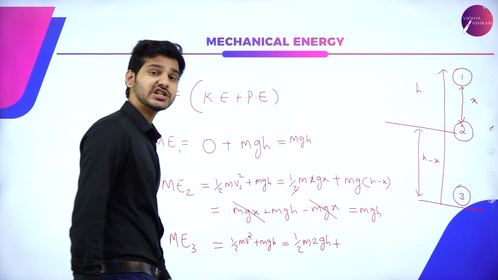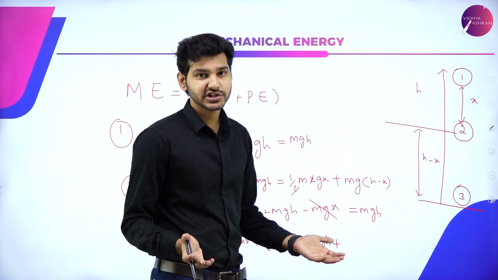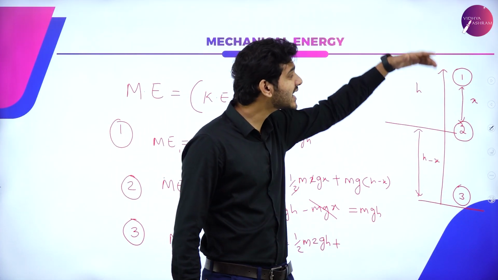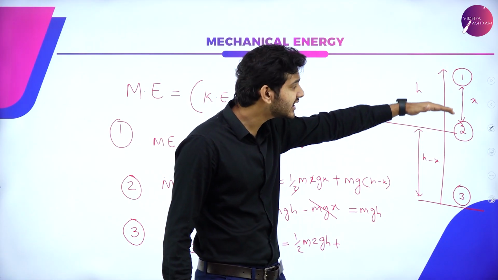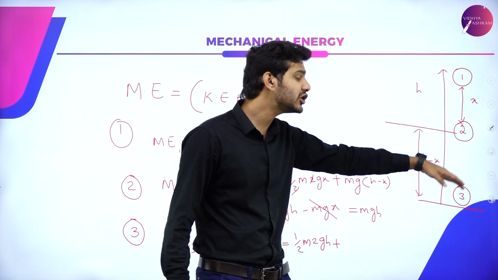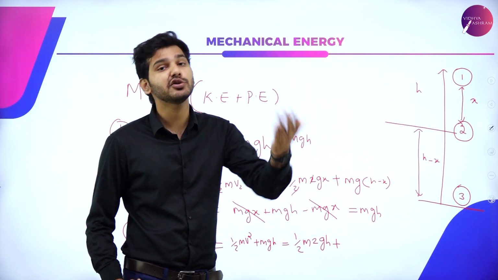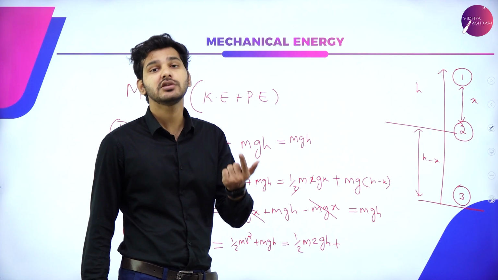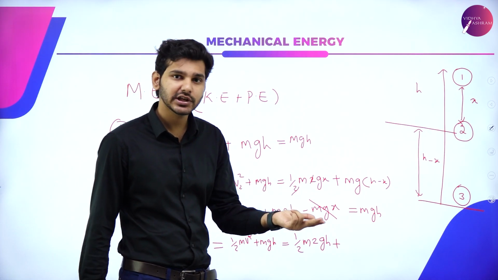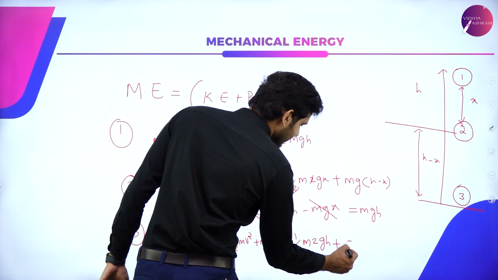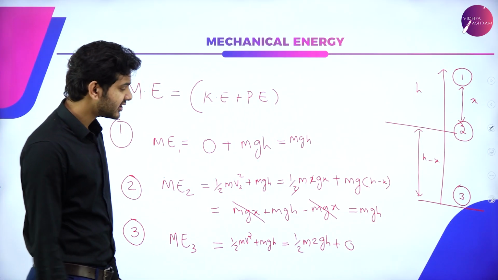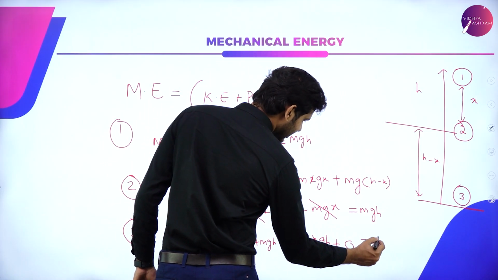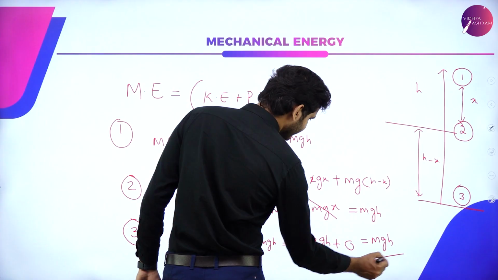plus, what will be the potential energy of the system? It will be 0, because it has now covered the entire distance. The entire potential energy is now converted into kinetic energy. There is no height to be measured from the ground. If there is no height, then obviously potential energy U is equal to m into g into 0, which is nothing but 0. Half and 2 will cancel each other out, and then it will be equal to mgh.